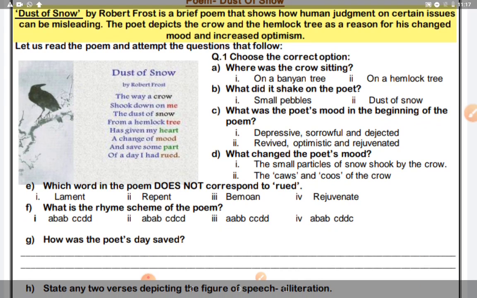Let us read the poem and attempt the following questions. Dusk of Snow by Robert Frost. The way a crow shook down on me the dust of snow from a hemlock tree has given my heart a change of mood and saved some part of a day I had rued.